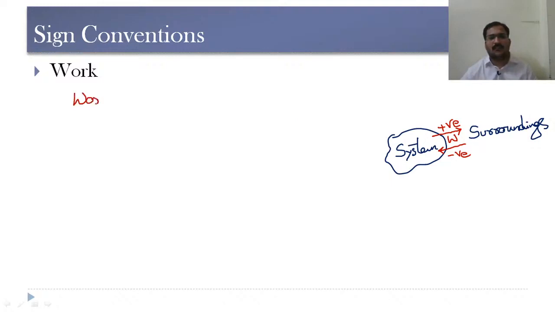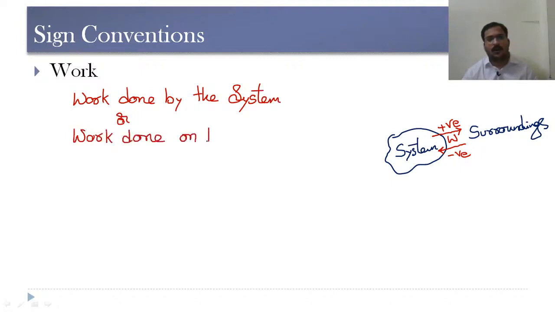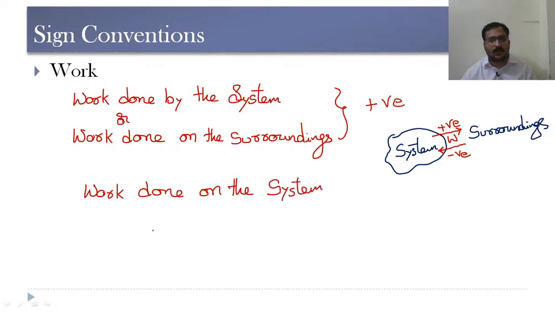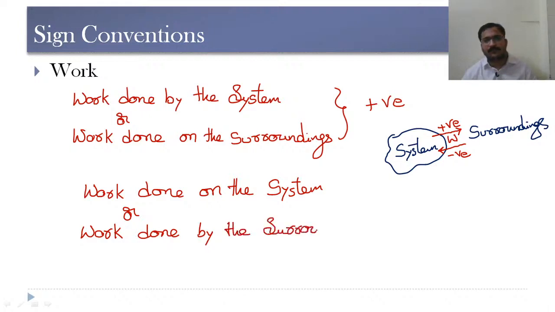So here work done by the system or work done on the surroundings, so this is considered as positive, whereas work done on the system or work done by the surroundings, so this is taken as negative.